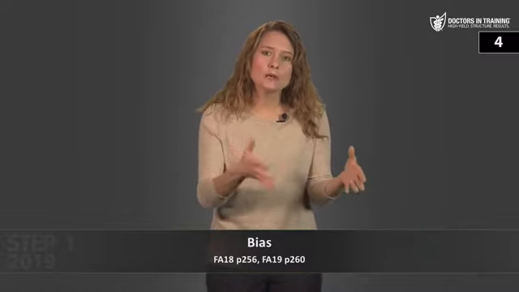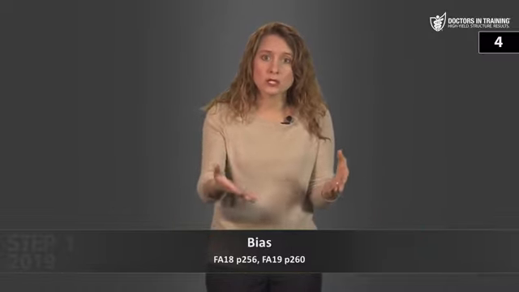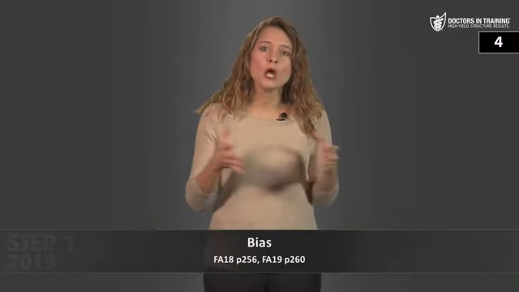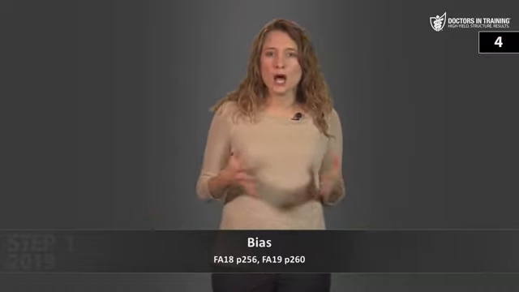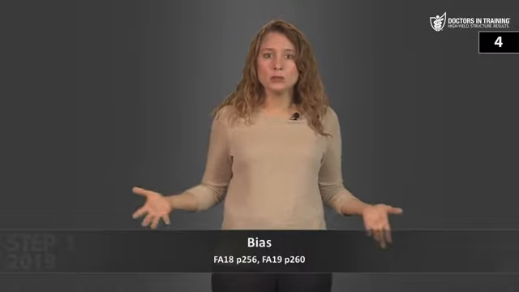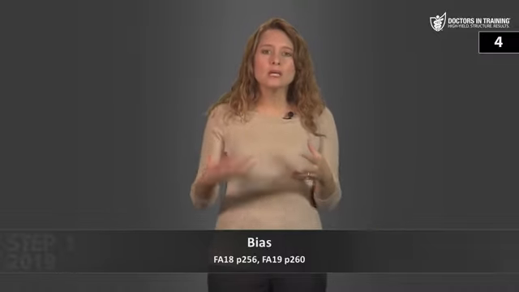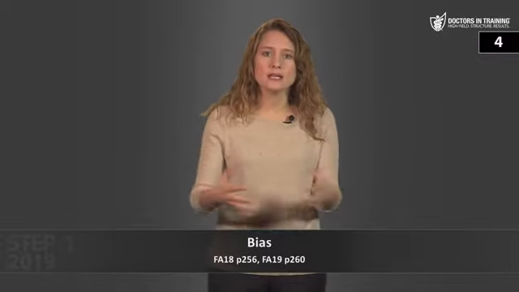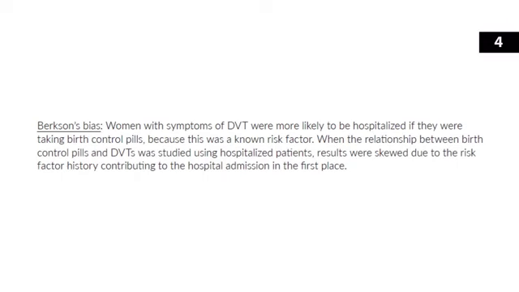Now let's talk about a few specific forms of selection bias. There's Berkson's bias, also known as hospital patient bias. Berkson's bias results from using hospital patients rather than patients in the community as study participants. Because patients are hospitalized based on their exposure history, using hospitalized patients in a study can give skewed findings. The classic example was with DVT and birth control pills.